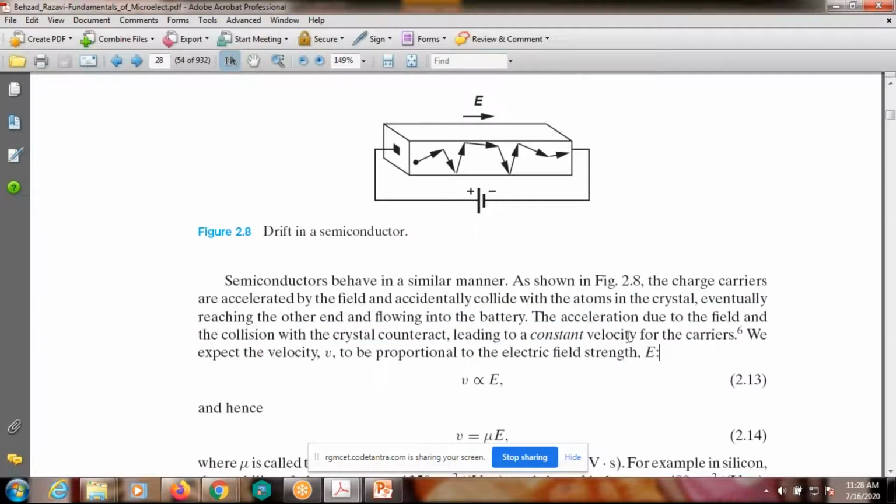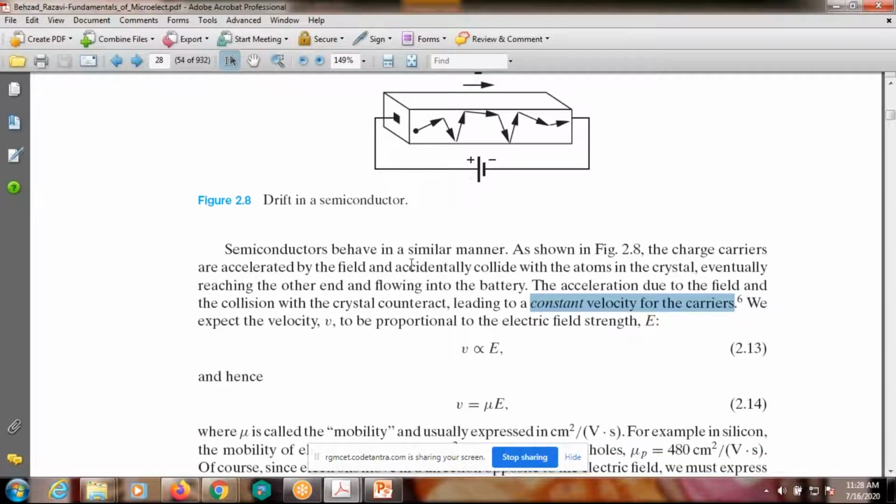Now, the acceleration due to the electric field and the collisions with the crystal atoms lead to a constant velocity of the carriers. Inside this piece of silicon, we treat the movement of charge carriers as a constant velocity. We expect the velocity v to be directly proportional to the electric field.